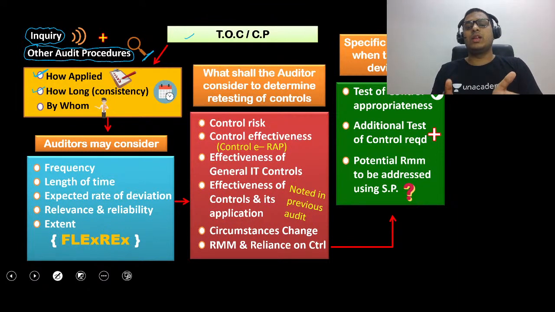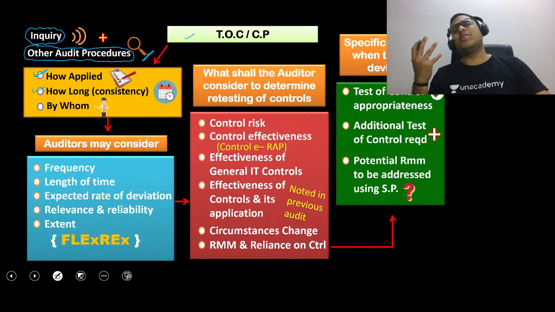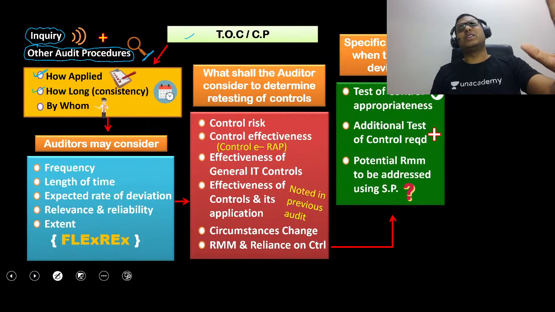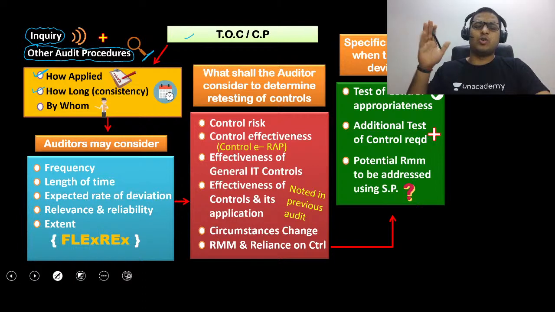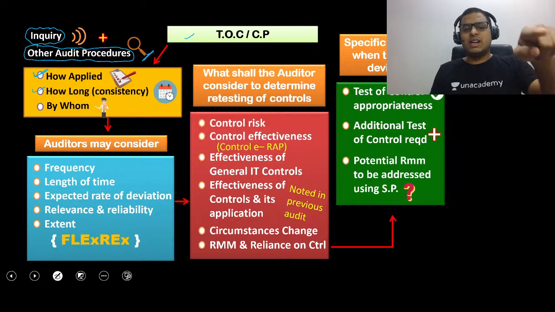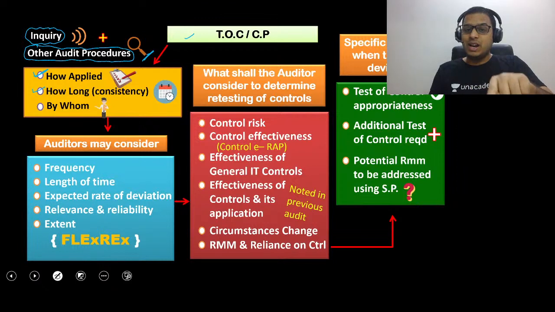Next one, see how long the controls have been applied. How long means the consistency of control. One day it is working properly, one day not working properly. We don't want that. We want controls to be consistent. Suppose you go to the airport. Have you ever seen the security at the airport saying, today we are not in the mood to check, today if the terrorists come, it is okay, today we are giving a one day off for the terrorists? Never. Why? Because they understand that they have to be consistent every day and they cannot afford to make a single mistake. Similarly, internal controls have to be consistent.